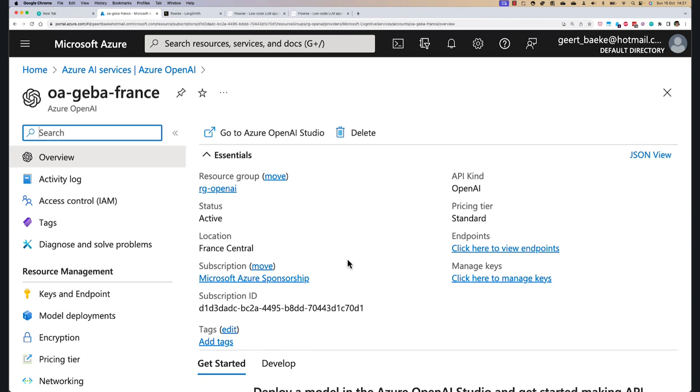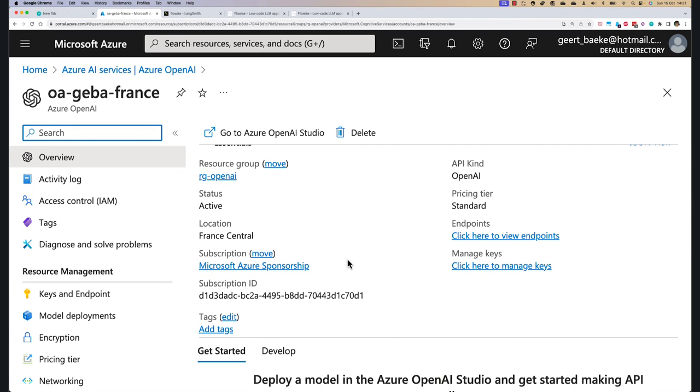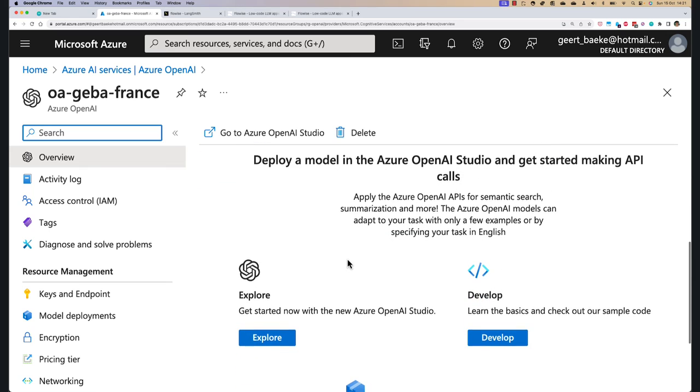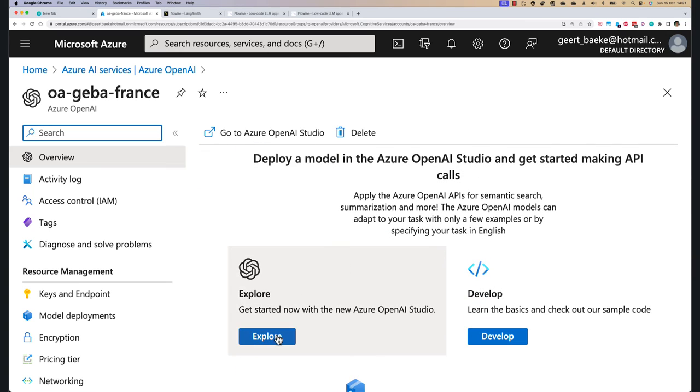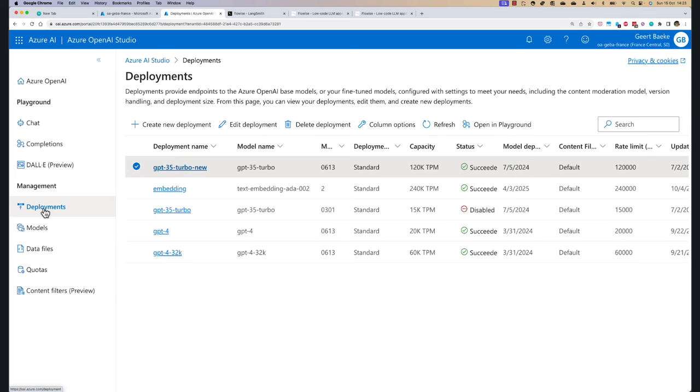In my case, I'm not going to go into detail here. I want to go directly to my deployed models. You do that via the Azure OpenAI Studio. When I click on that, a separate interface opens that is homed to the France Central region. Now I can control several OpenAI related aspects here. These are my deployments.